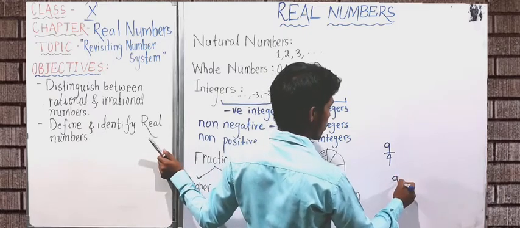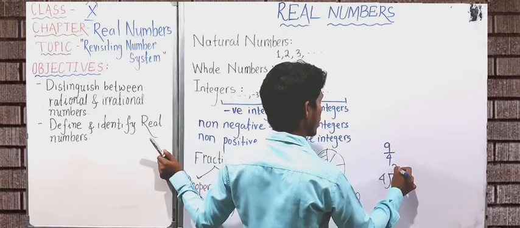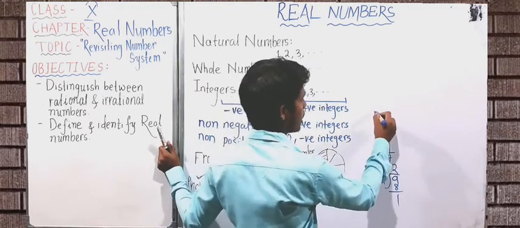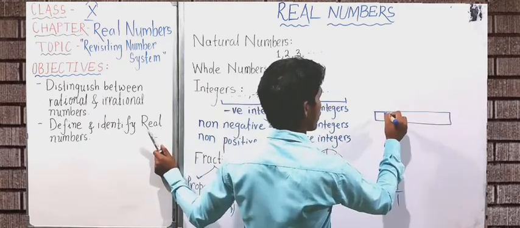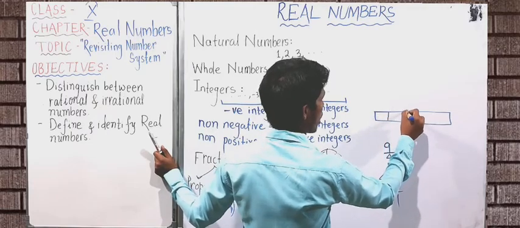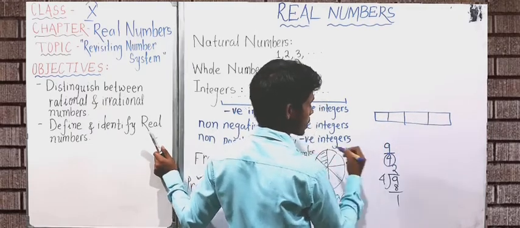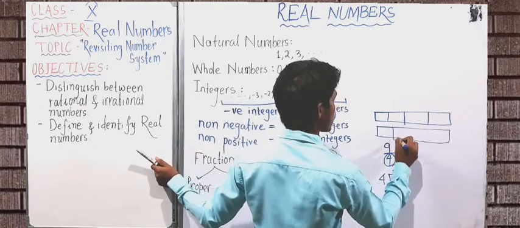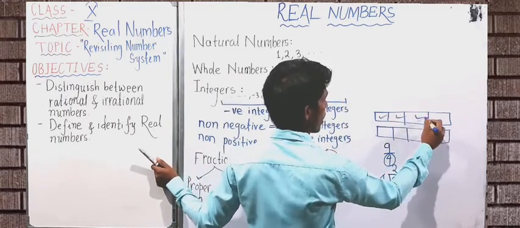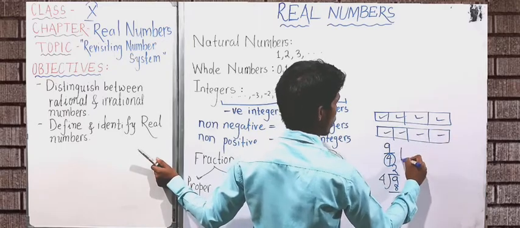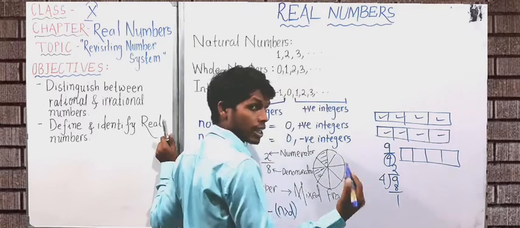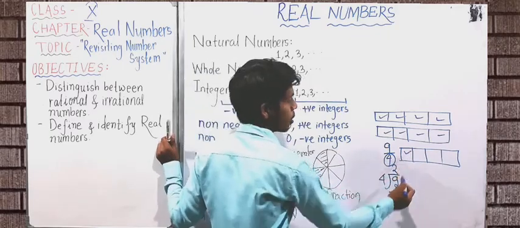9 upon 4 means we have to divide 9 by 4, we will get 2 as quotient and 1 as remainder. 9 means if there are 9 parts to be taken and we have divided some fraction into 4 equal parts, we have to take 2 complete objects, means 1, 2, 3, 4, then we have now 8 parts, and then we have to take another object and divide that into 4 equal parts and take 1 part.